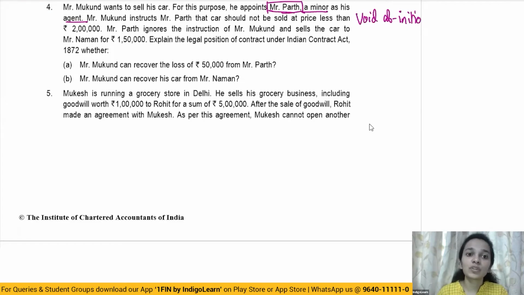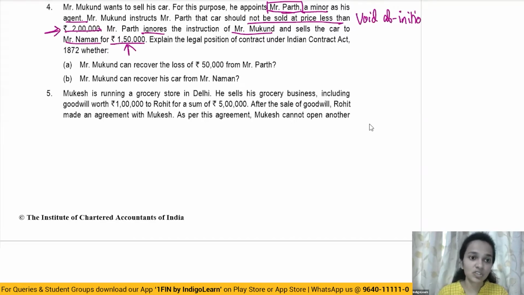Mr. Mukund instructs Mr. Path that the car should not be sold at a price less than 2 lakhs. So he has set a minimum price for which the car has to be sold, and that is 2 lakh rupees. Mr. Path ignores the instruction of Mr. Mukund and sells the car to Mr. Naman for 1,50,000. So here, the minimum price set by Mr. Mukund was 2 lakh. However, the minor, Mr. Path, ignores the instructions and sells the car for 1,50,000. Explain the legal position under the Indian Contract Act.